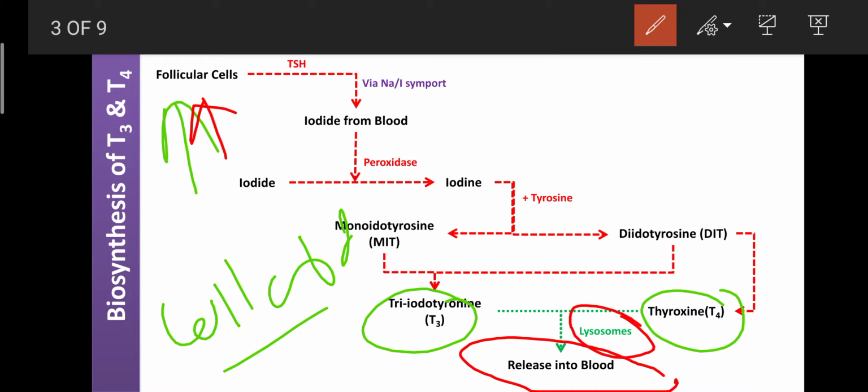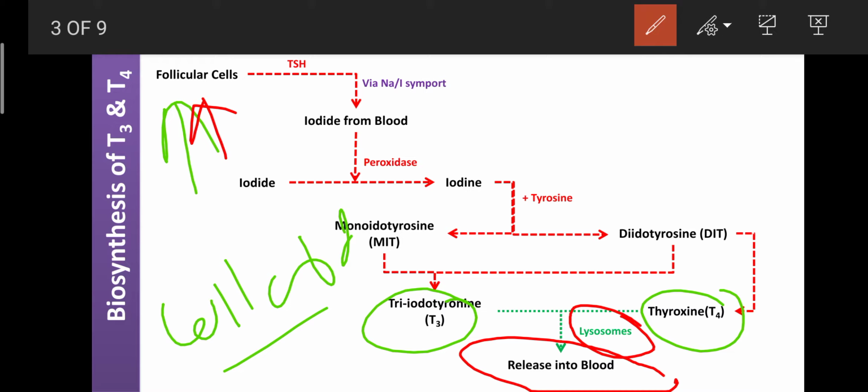So this lysosome is present in the cytoplasm of the follicular cell. It is required for the condensation of the membranes of the cytoplasm of the follicular cell. Then it can release the T3 and T4. So the T3 and T4 are released into our blood, and they act on various sites. They regulate the various functions of our body.